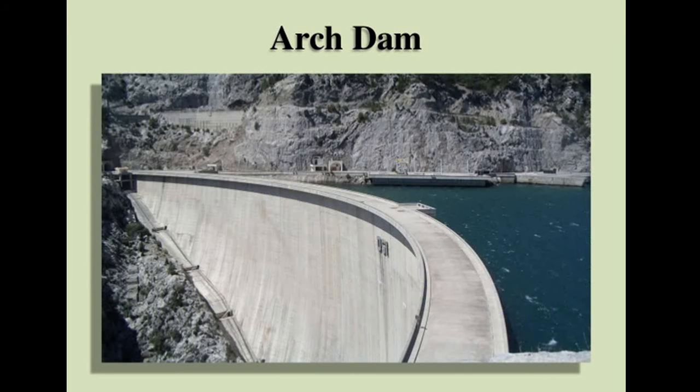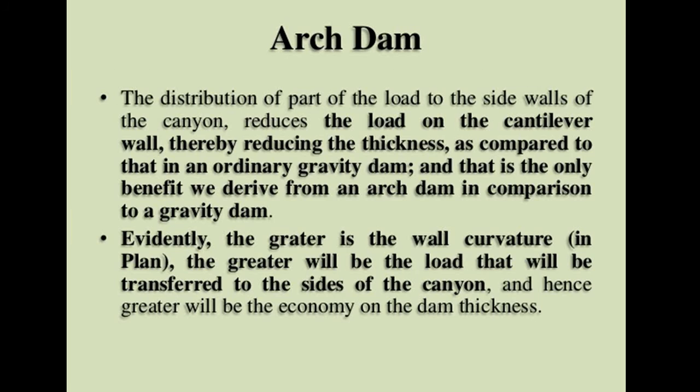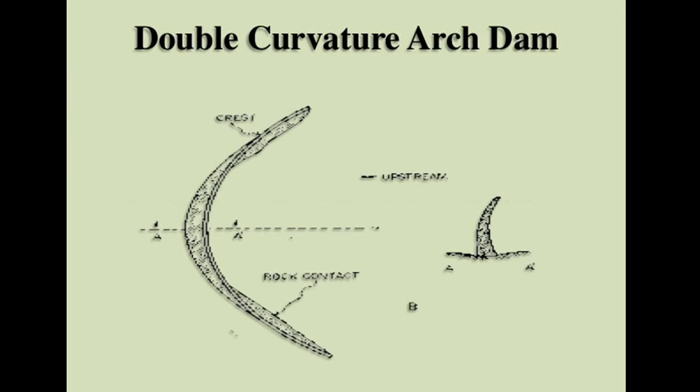They intersect at the center, and the distance for x bar is equal to d by 2 and y bar is equal to d by 2. This is the double curvature arch dam. In this, you can see that the curvature is in plan as well as in section. Both in plan and in section have curvature.